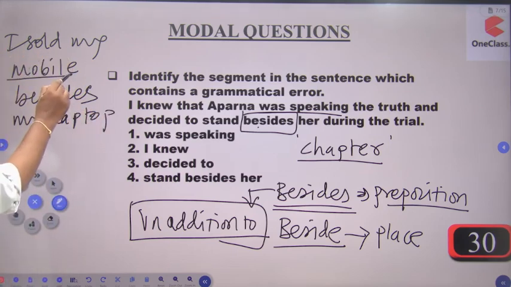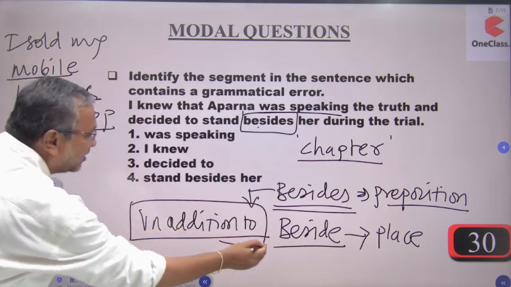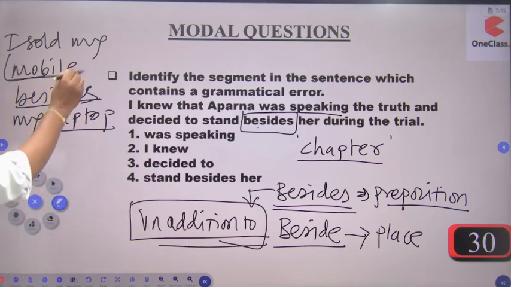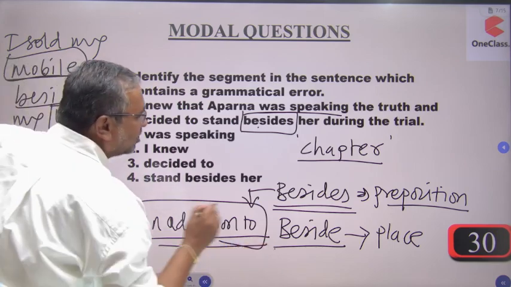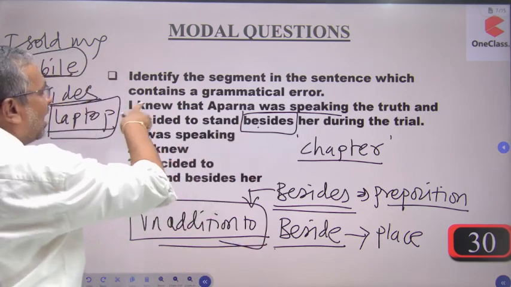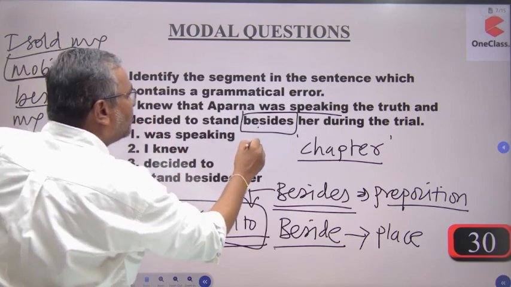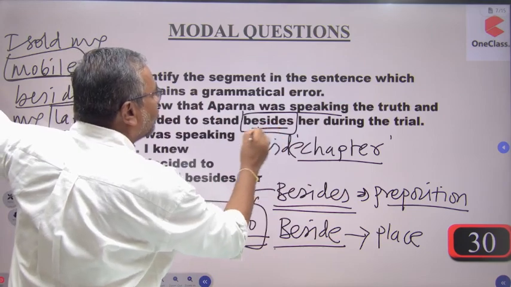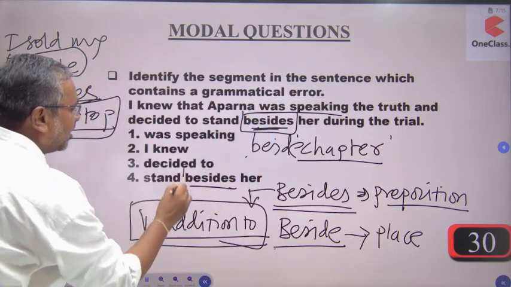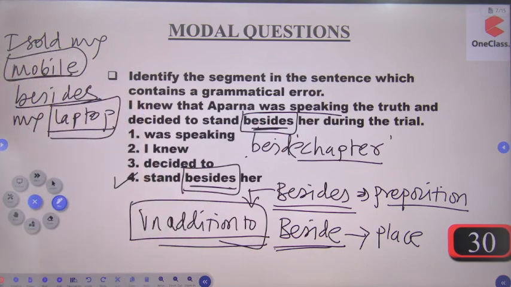I sold my mobile. मैंने मोबाइल तो सोल्ड ही किया, उसके साथ साथ मैंने मेरा लैपटॉप भी सोल्ड किया. In addition to mobile, I sold the laptop too. Preposition is there, but in the statement, I knew that Aparna was speaking the truth and decided to stand beside. Beside मतलब place दिखा रहा है, तो आपको ये besides को निकालना है और यहां error है, besides को निकाल के आपको लिखना है beside. That means the fourth option is the correct one.